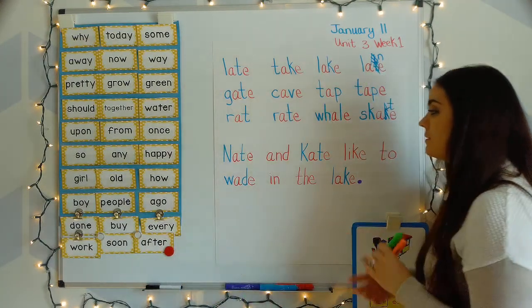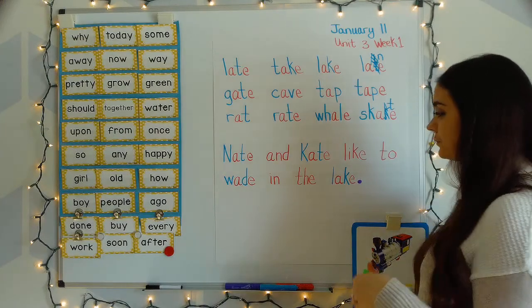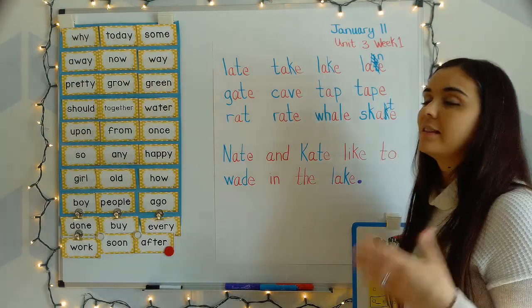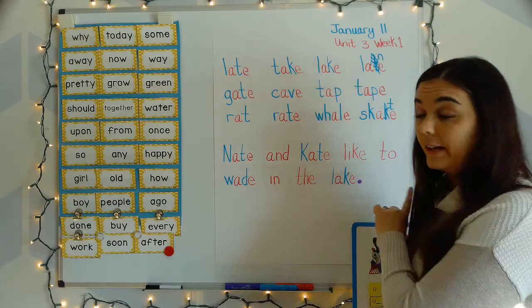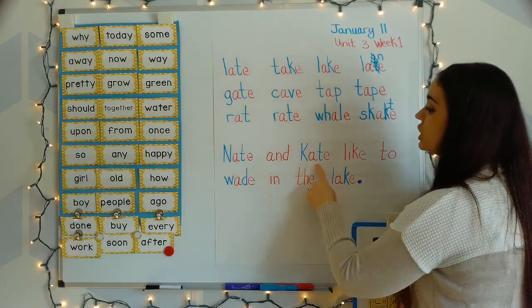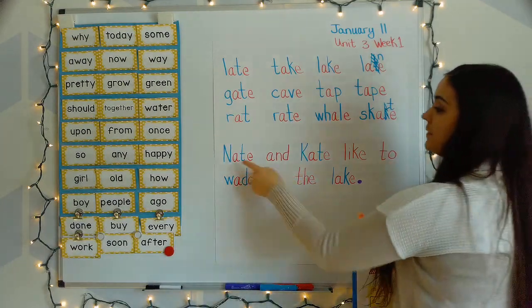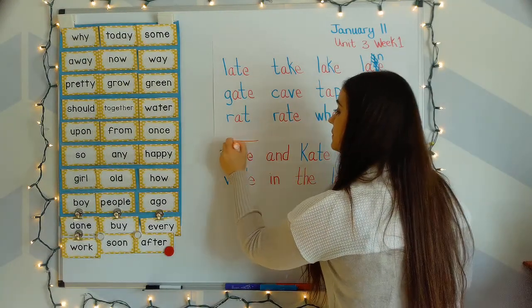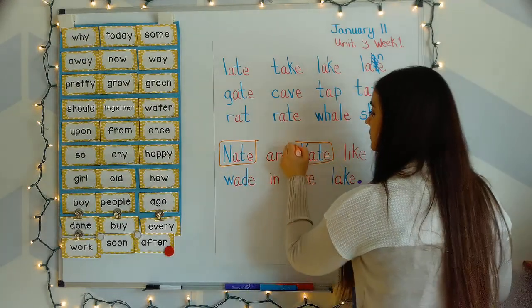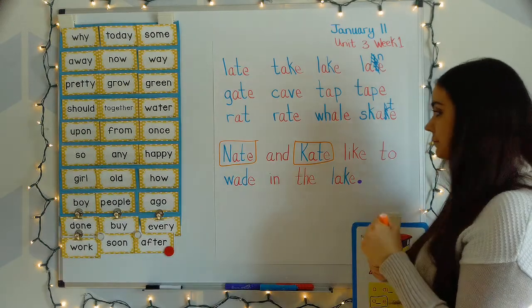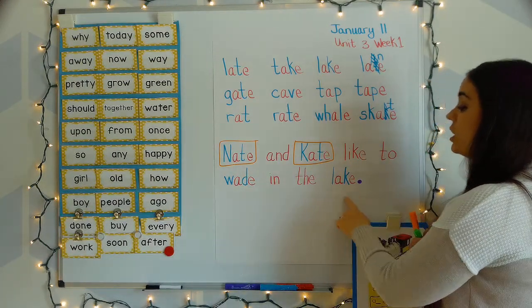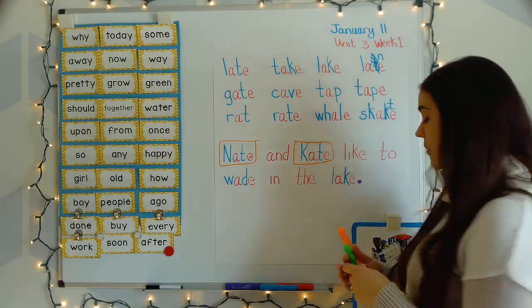So let's do some nouns and some verbs. So nouns, we are all experts on the fact that nouns are a person, a place, or a thing. So in this sentence, we've already discovered that we have two nouns because we have two people. We have Nate, and we also have Kate. They rhyme. So Nate and Kate like to wade in the lake. So lake is also a noun.